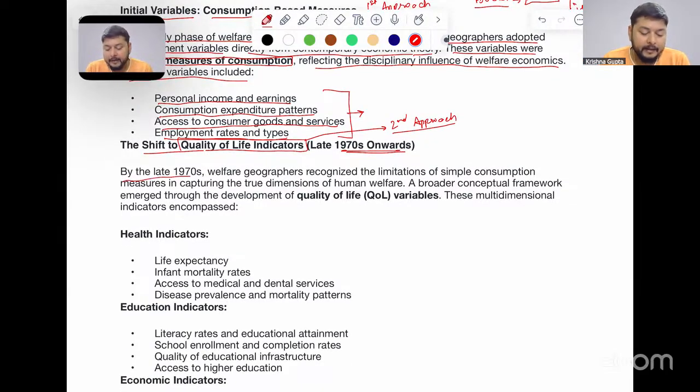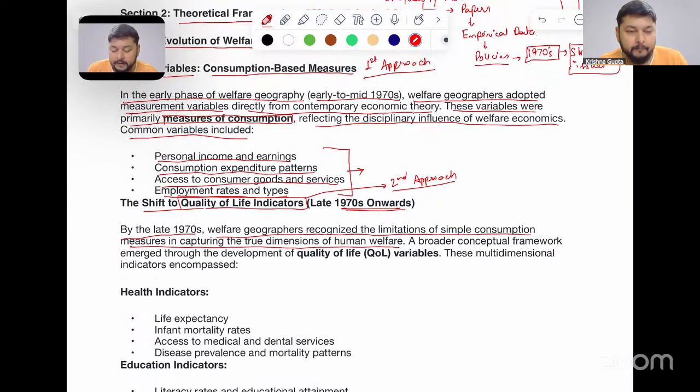By the late 1970s, welfare geographers recognized the limitations of simple consumption measures in capturing the true dimensions of human welfare. Now, let's understand this in quite detail. For example, I am earning around 50,000 a month, and this is my income.